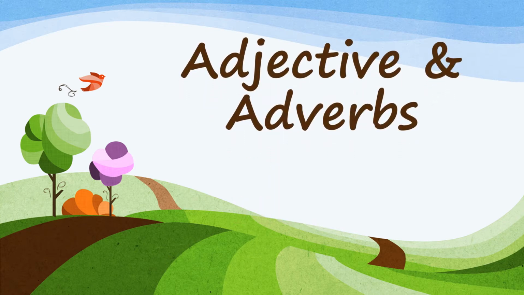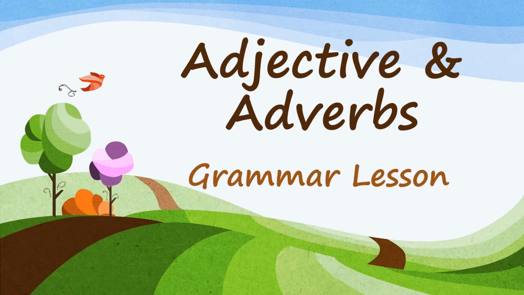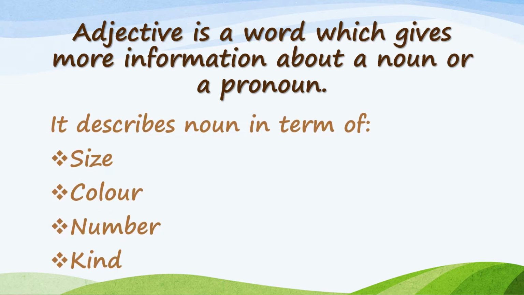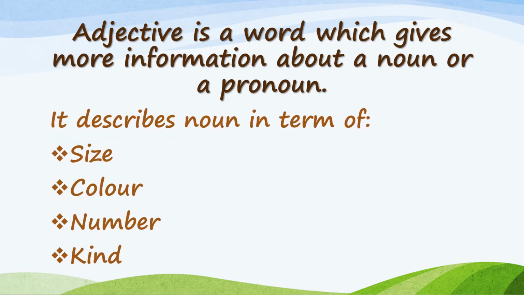Today I'm going to tell you about adjectives and adverbs, the types of adjectives and types of adverbs. Adjective. Adjective is a word which gives more information about a noun or a pronoun.